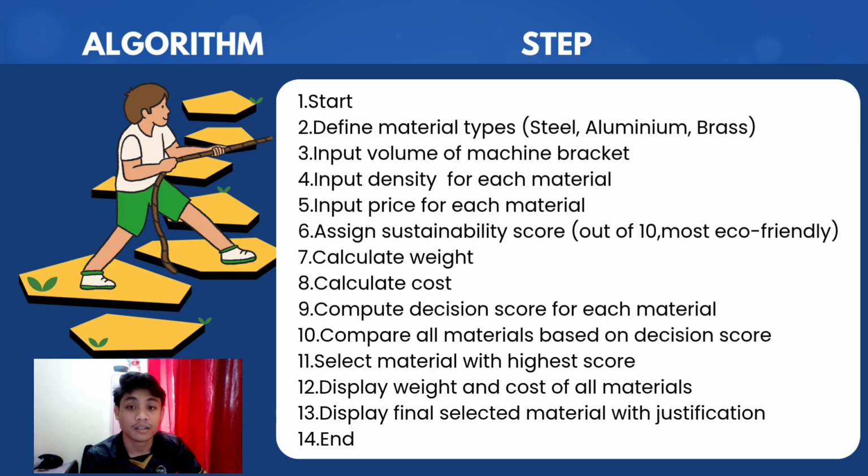After that, a decision score is computed for each material based on the selected criteria, taking into account factors such as cost and sustainability. The algorithm then compares the decision score of all three materials to identify the most suitable option. Finally, the program displays the weight and cost of each material and recommends the material with the highest decision score, together with a justification for why it is the best choice for the machine bracket.